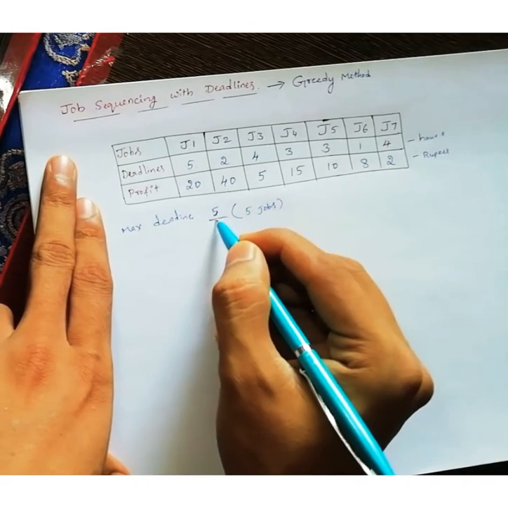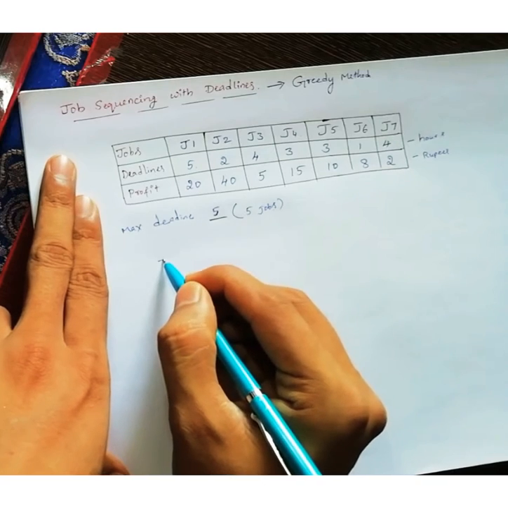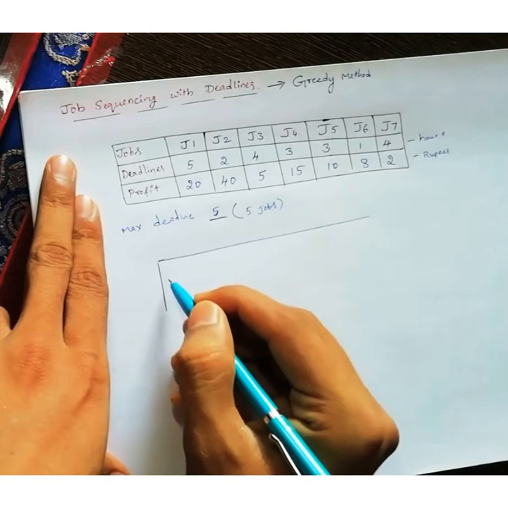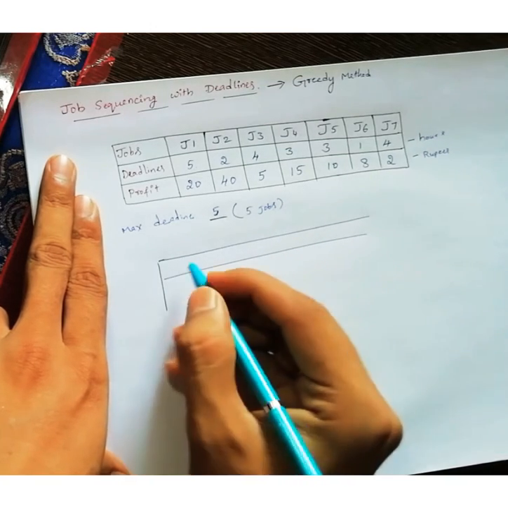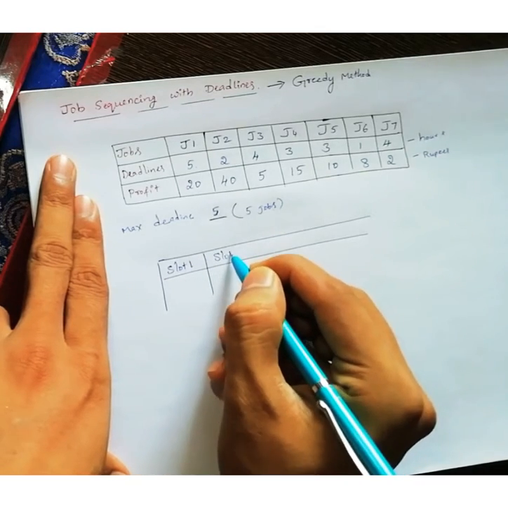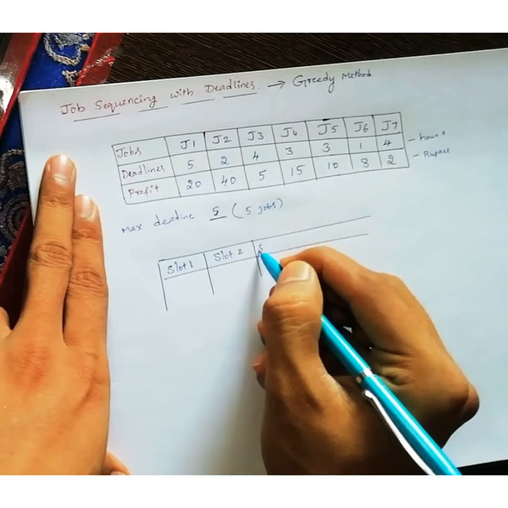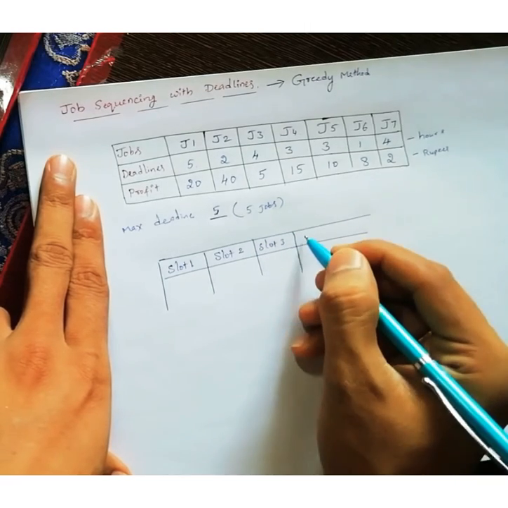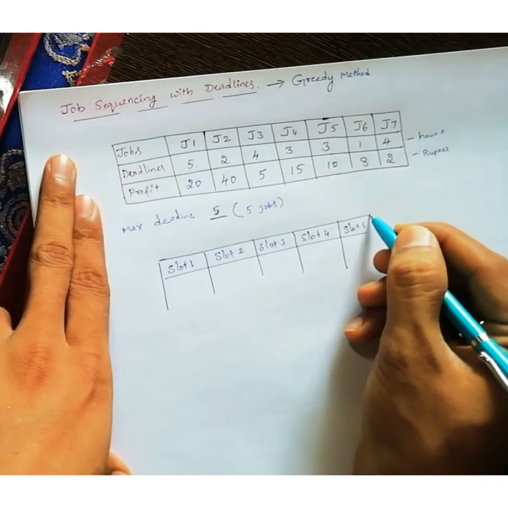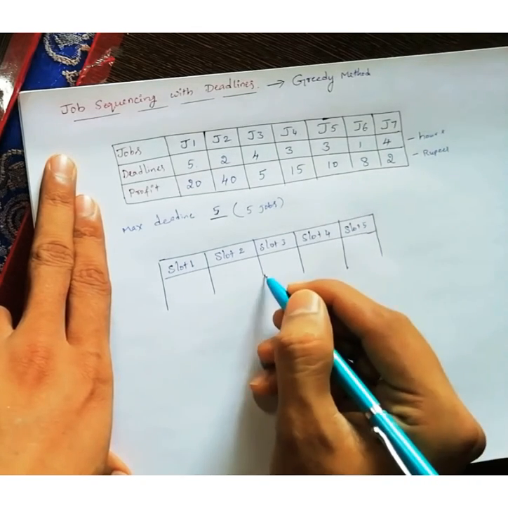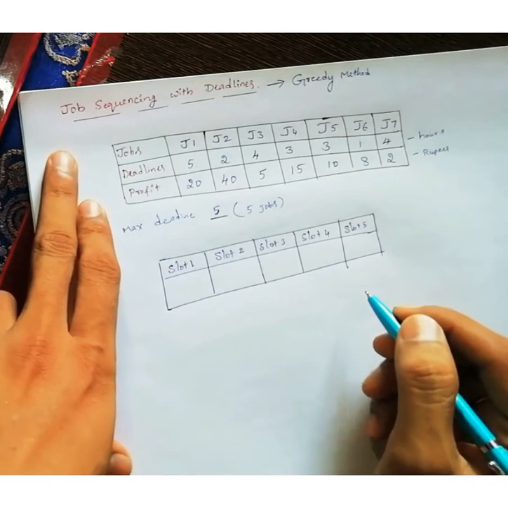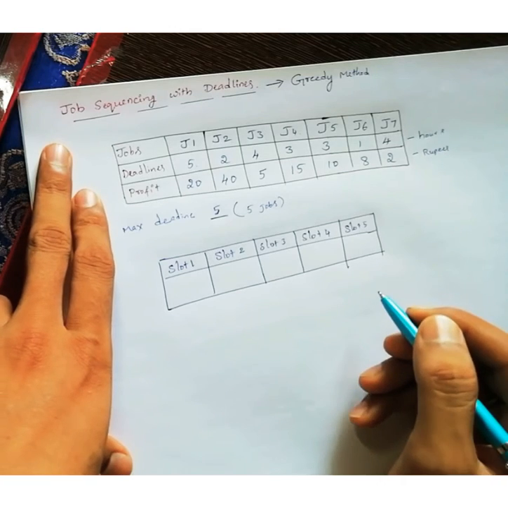So what is the maximum deadline? 5. That means just consider I am having 5 slots, each slot 1 hour. Slot 1, slot 2, slot 3, fourth slot and fifth slot. In these slots I want to perform different jobs, and I want to select which jobs I can do.